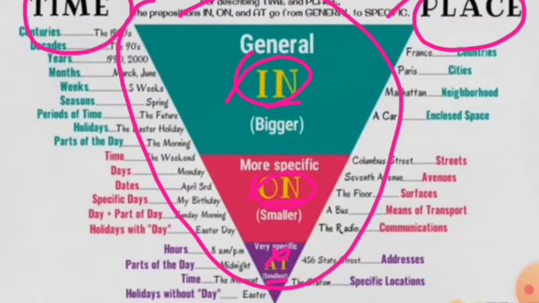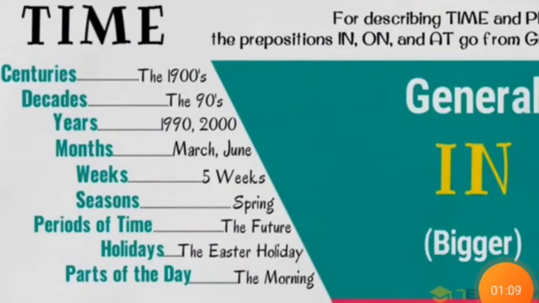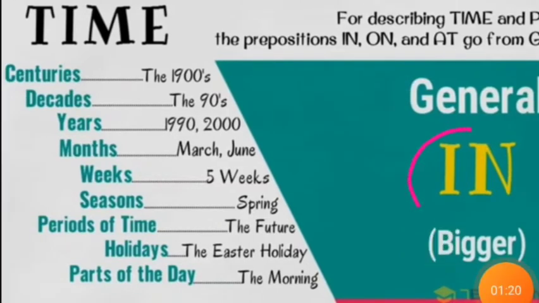Now let us try understanding the whole thing part by part. Children, first of all, we are going to understand the preposition of time, and we will do it with the preposition in. Now see, as I have told you, this is the first part of the same chart. I am doing it in separate parts so that you can have a clear perception. That whole chart could not be clearly seen, so I have divided it into separate parts. Now see the usage of in.